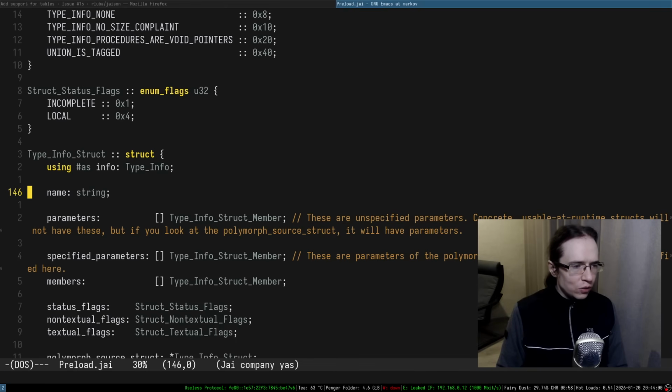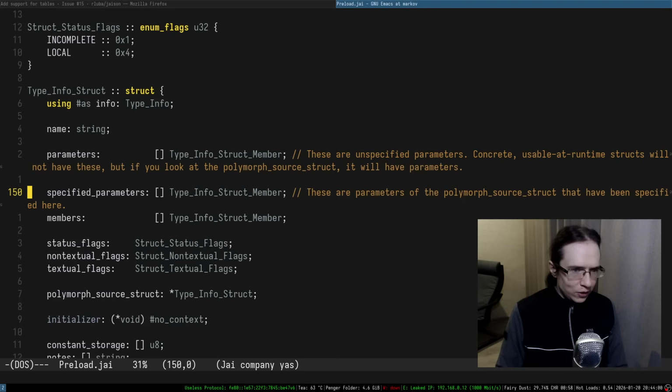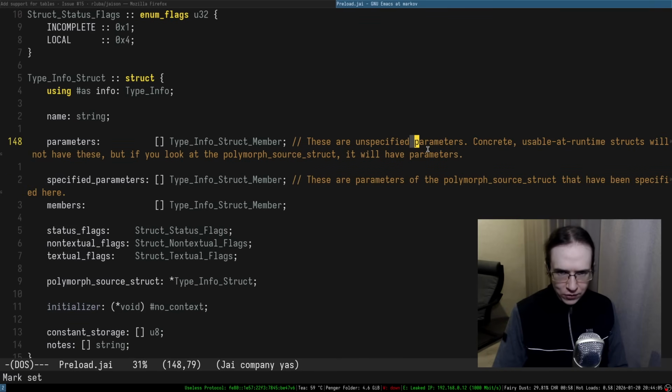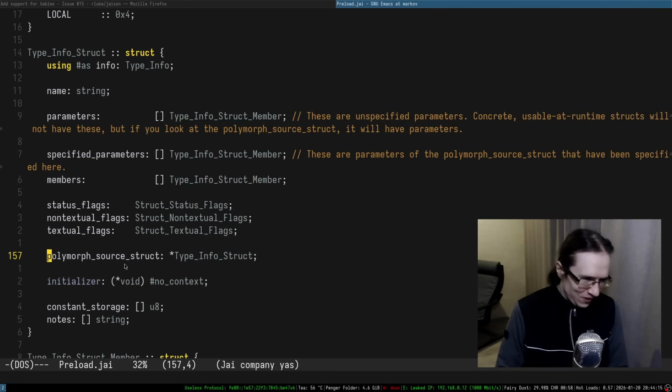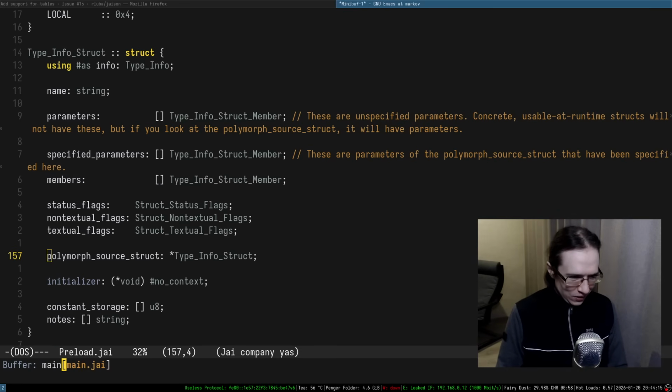Okay. So polymorph, here it is. These are unspecified members. Concrete usable at runtime structs will not have this. But if you look at the polymorph side, it will have parameter. Okay, I already figured it out through the debugger. Thank you. So here it is.